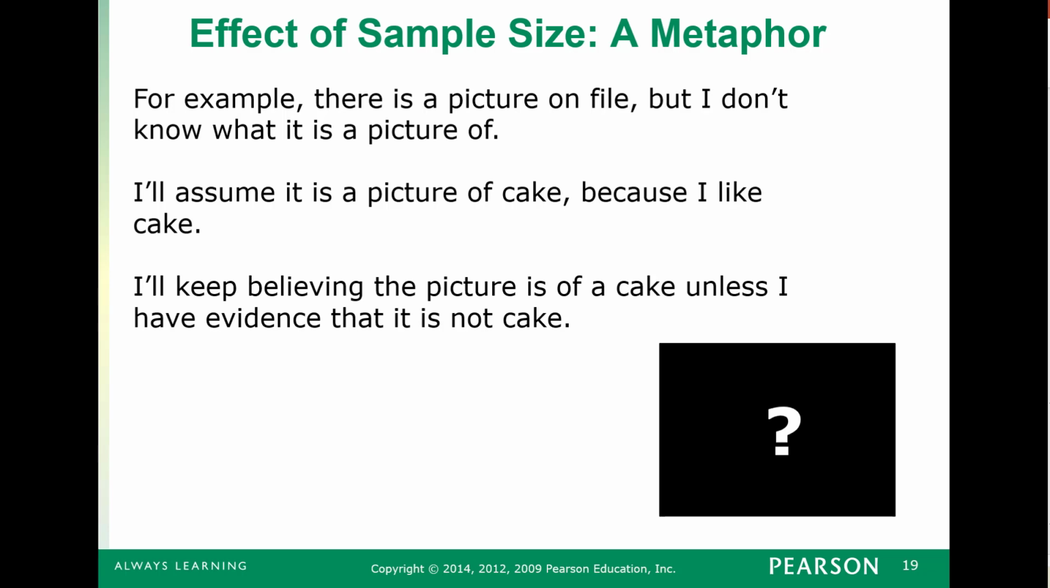Someone has pretty compelling evidence that this picture isn't cake. My null hypothesis, my default belief, is that the picture that I don't know about is of a cake, and my alternative hypothesis, what I need evidence for, is that the picture is not of a cake.